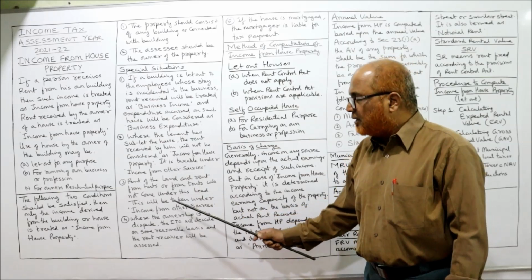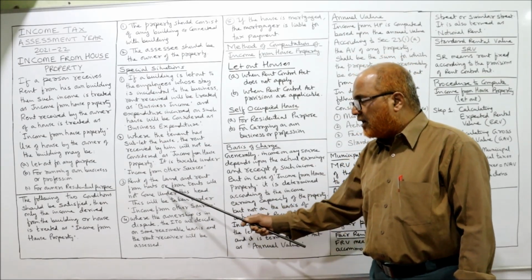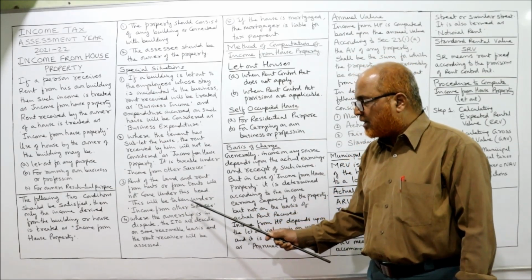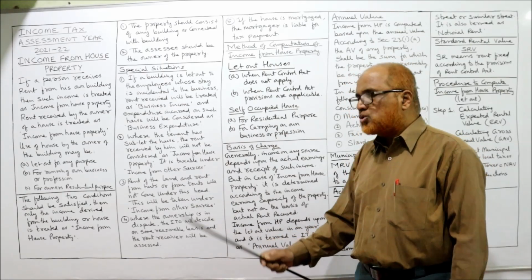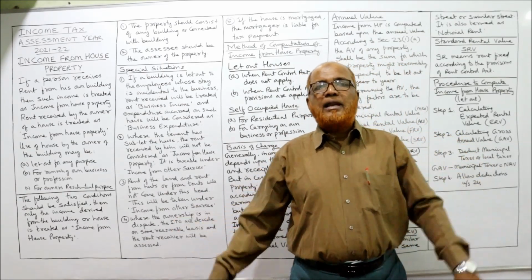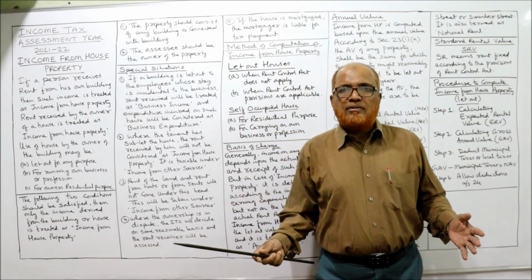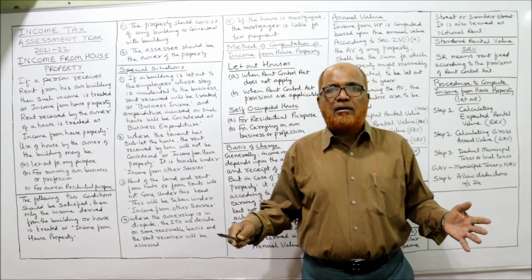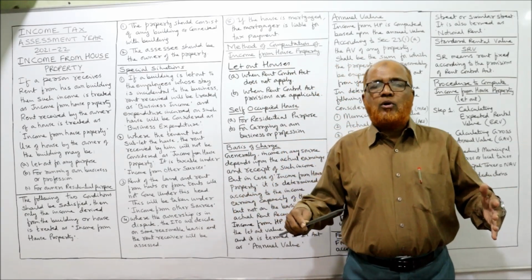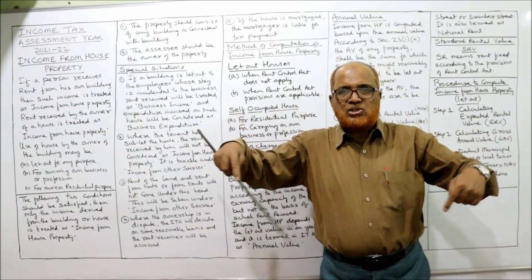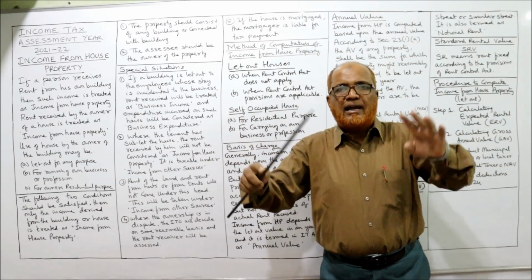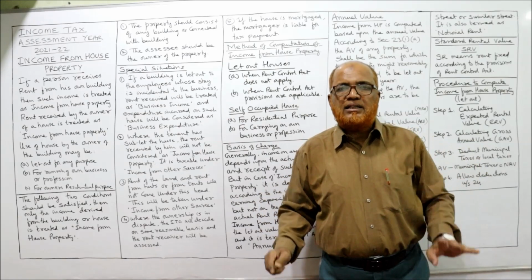Third point, rent of the land and rent of huts or tents will come under income from other sources. Sometimes a person has an open land. A boundary is constructed and the open land is let out for parking or any other purpose.